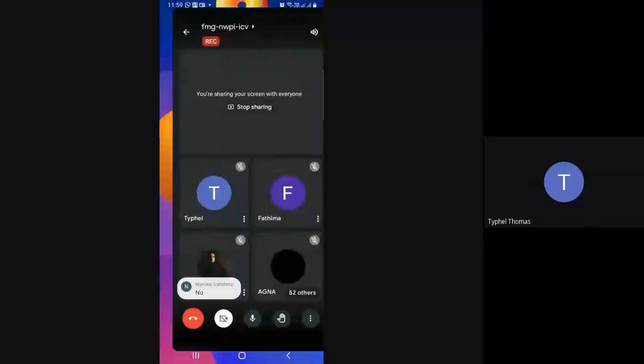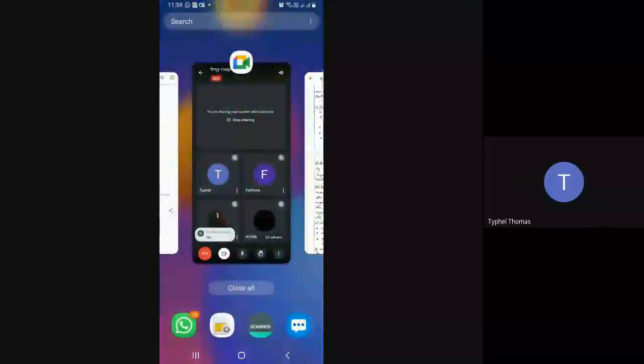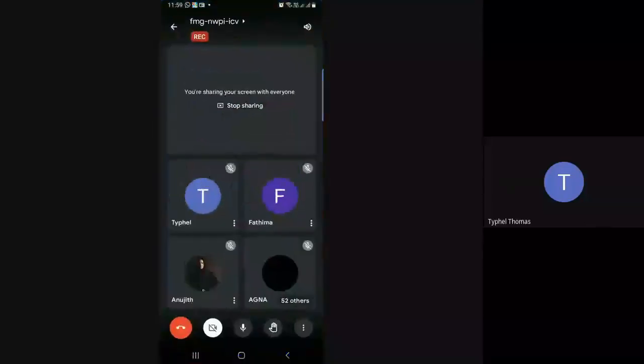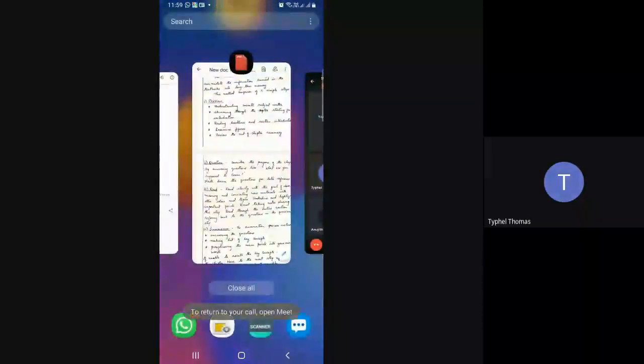If you can't see the screen, just unmute and say so. Somebody please unmute and answer, okay?